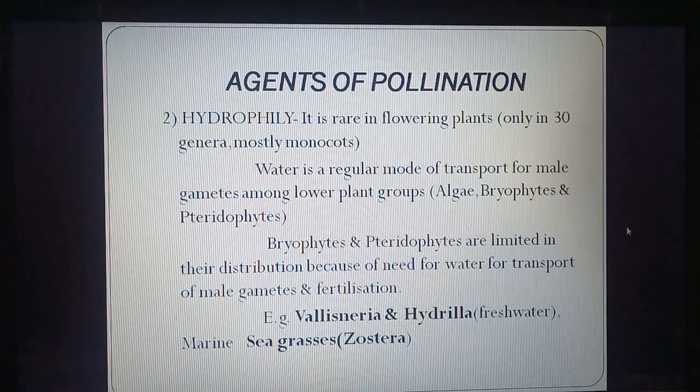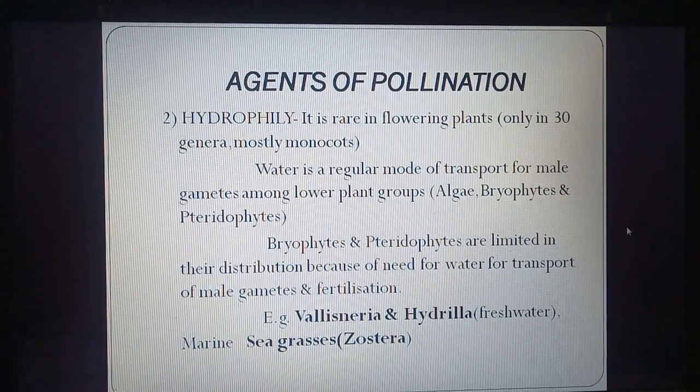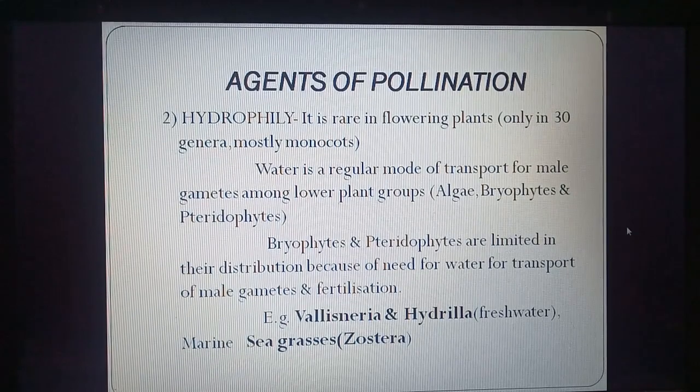There is one important point, children: bryophytes and pteridophytes are limited in distribution. We do not see them distributed everywhere because they need water for transport of male gamete and fertilization. So they are limited in area. Examples are Vallisneria and Hydrilla. They are freshwater plants which need water for pollination. And there are marine plants also, sea grasses. The name is Zostera.